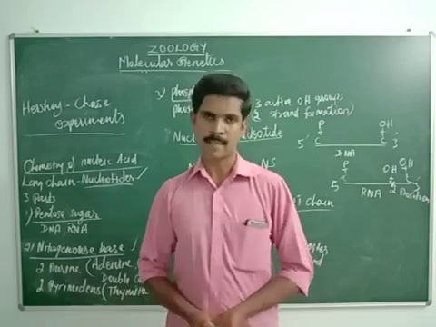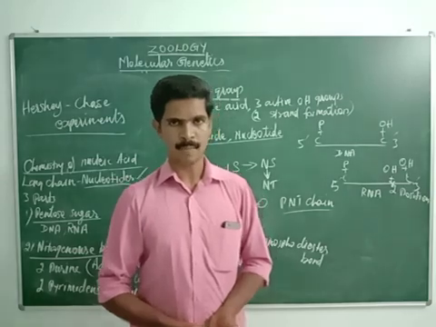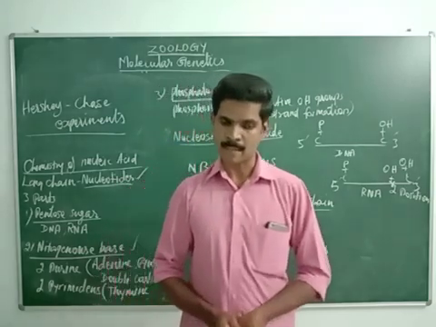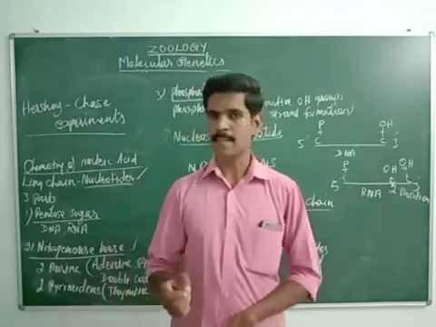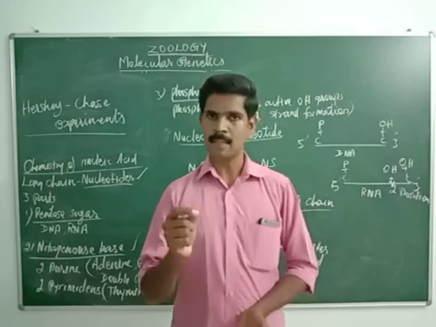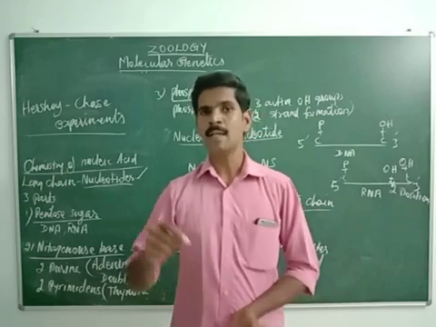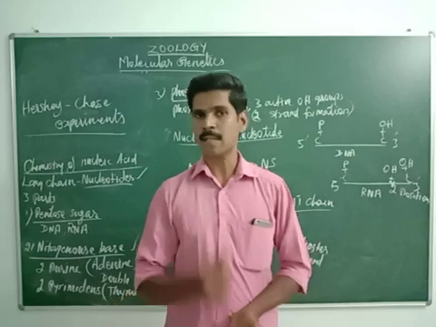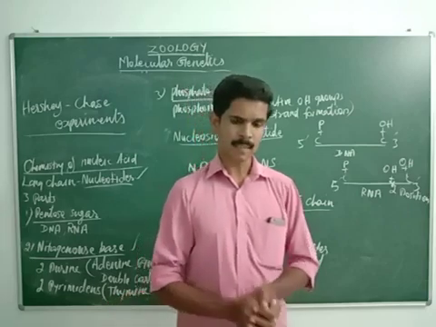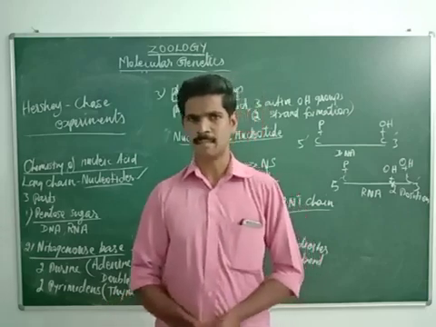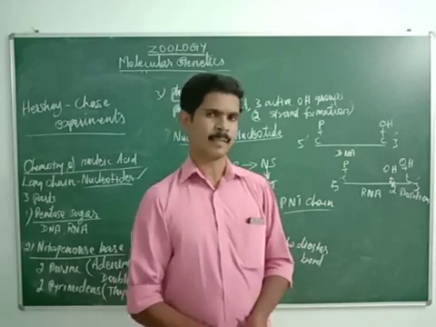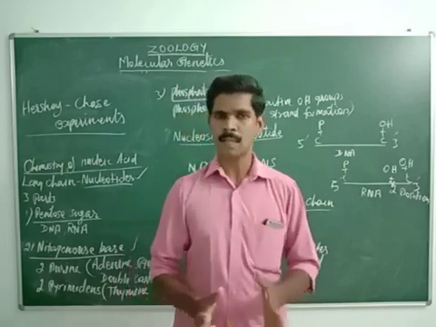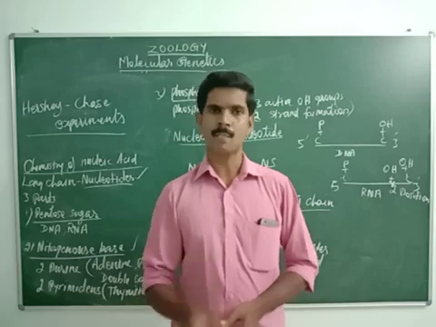So it's a 1 mark question. Then, in the year 1953, Watson and Crick, these two people together introduced the double helix model of DNA.